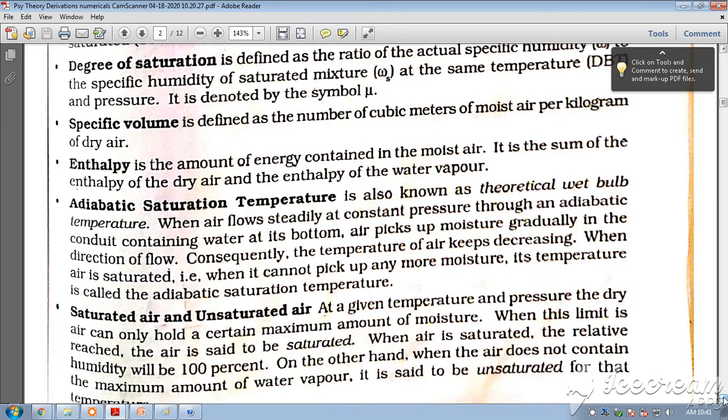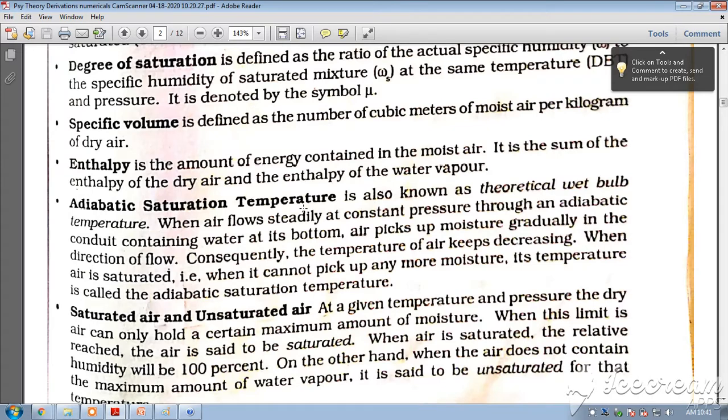Specific volume is defined as the number of cubic meters of moist air per kg of dry air. Enthalpy is the amount of energy contained in the moist air. It is the sum of the enthalpy of the dry air and the enthalpy of the water vapor.